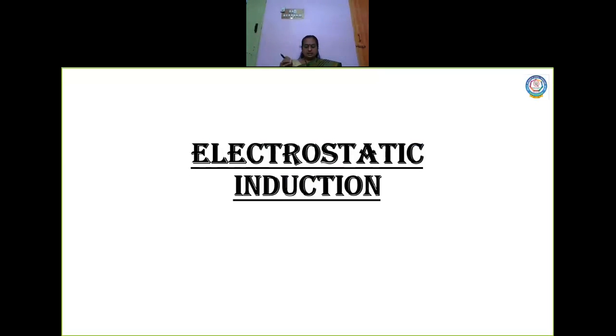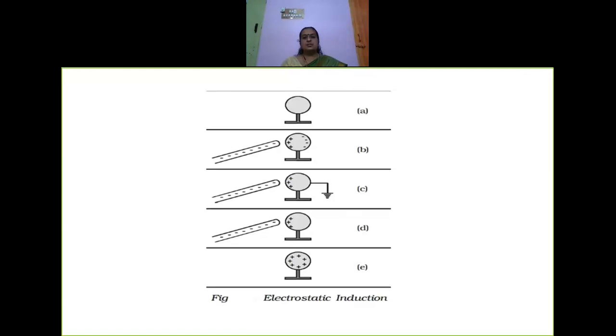This charged object causes electric charges to be redistributed in the material. This phenomenon is nothing but what you call electrostatic induction. That is the method of generating static electricity in a material. Okay, so let us move in detail about this to understand the phenomenon of electrostatic induction.